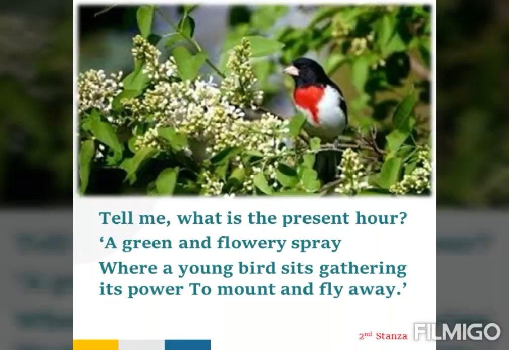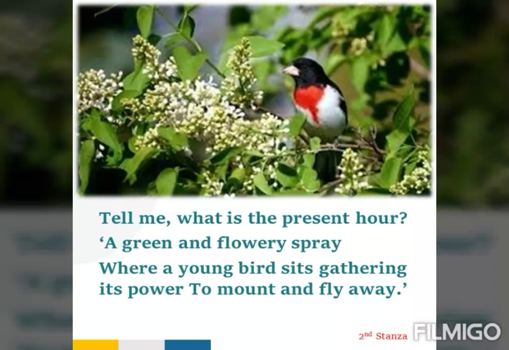Now let's read the second stanza. Tell me what is the present hour, a green and flowery spray. Spray means a small branch of a tree bearing flowers, where a young bird sits gathering its power to mount and fly away. Mount means to climb. Now again the poet is asking the smiling child about the present hour.